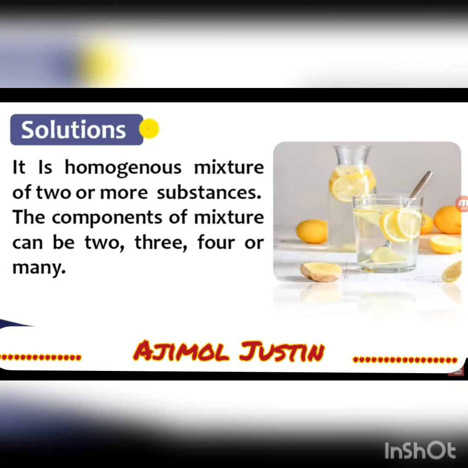You will have lemon, you will have ginger, you have sugar, water. There are many constituents in it. Many components are there in this mixture. And it is homogeneous. If you take a drop of lemonade from above, the taste will be the same, and from below also it is the same. So it is a homogeneous mixture consisting of two or more substances.